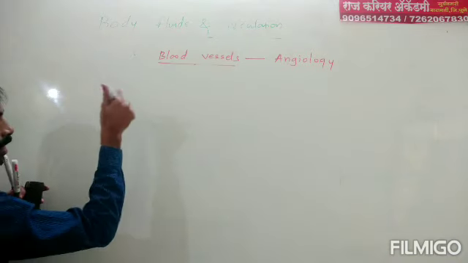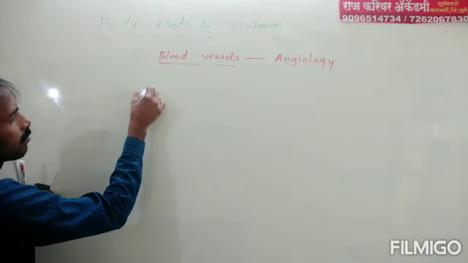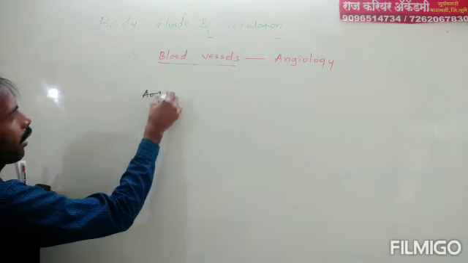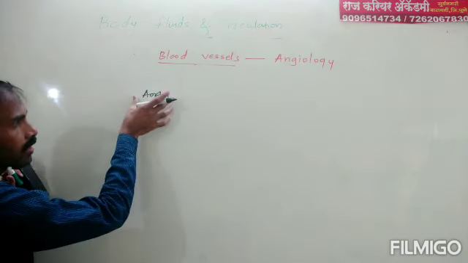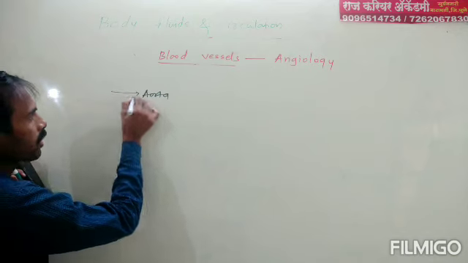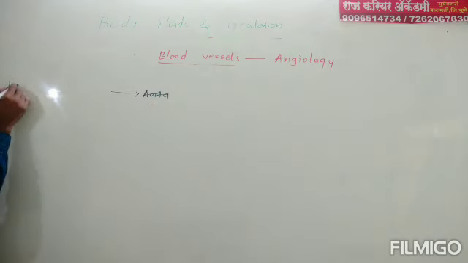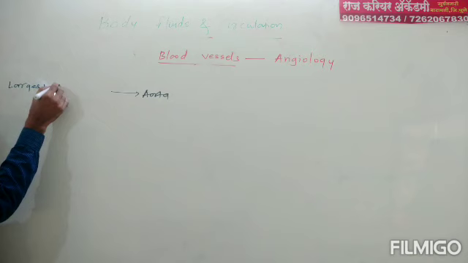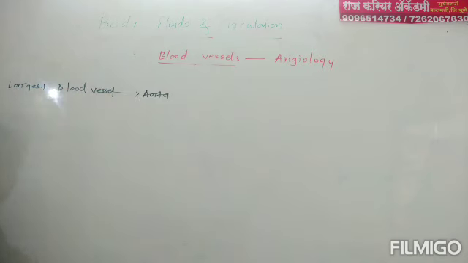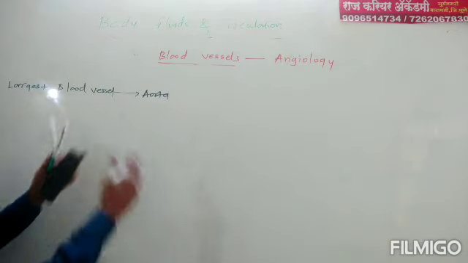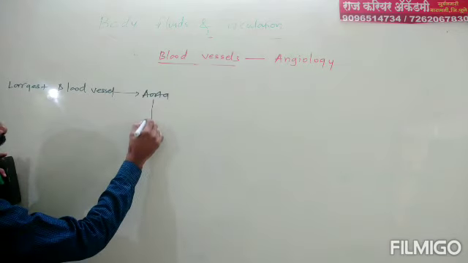Types of blood vessels again. Largest blood vessel is known as aorta. Largest blood vessel, I am writing here, is known as aorta. Aorta bifurcates into artery.